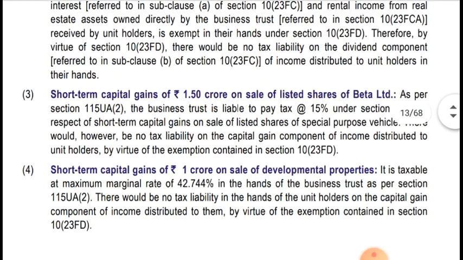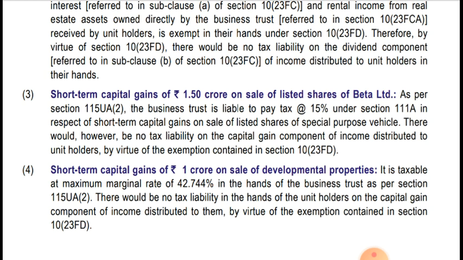Now moving to the third part, short term capital gain of 1.5 crores on sale of listed shares of Beta Limited. As per section 115UA(2), the business trust is liable to pay tax at the rate of 15% under section 111A in respect of short term capital gain on sale of listed shares of specified special purpose vehicles.